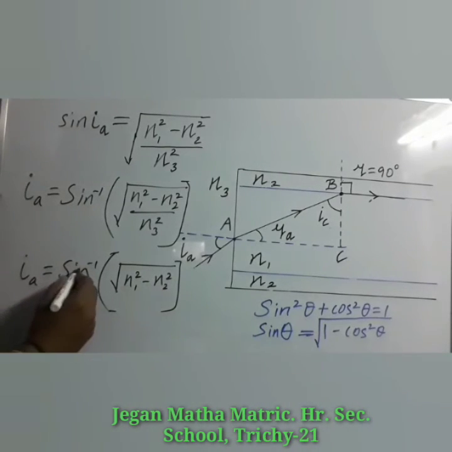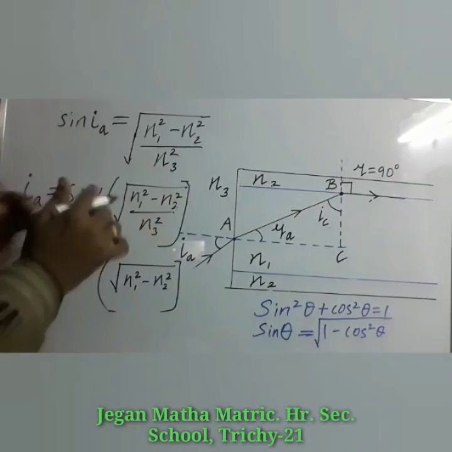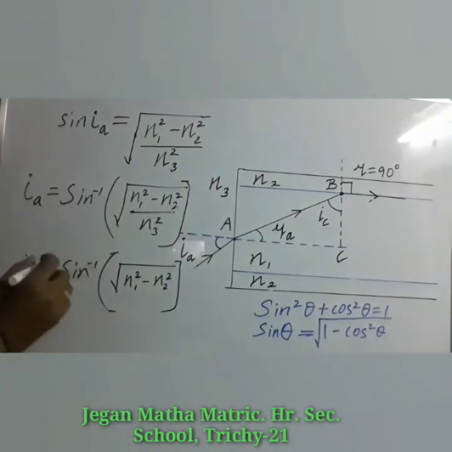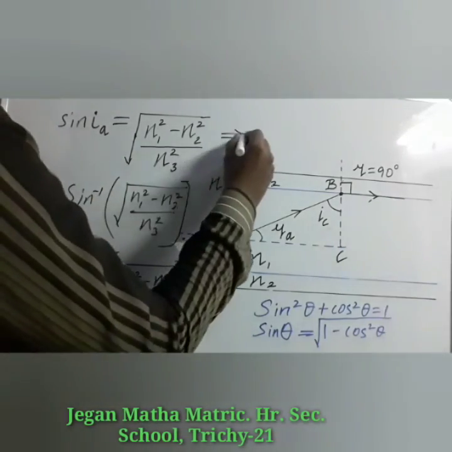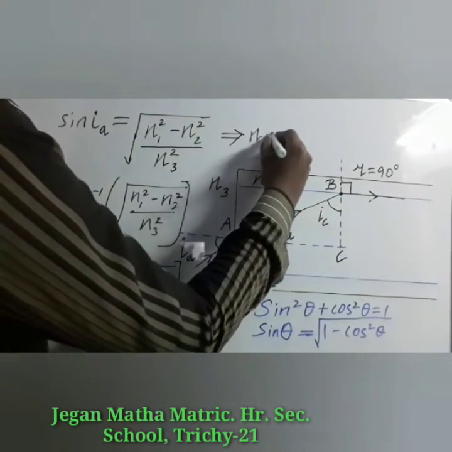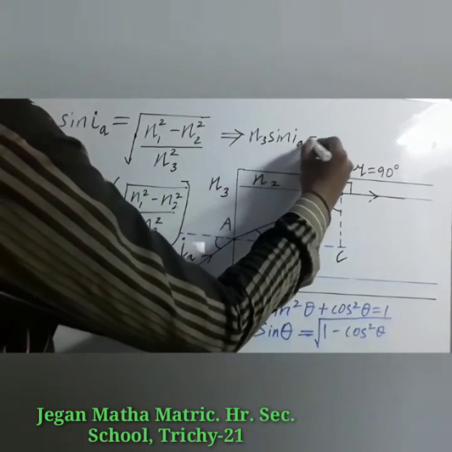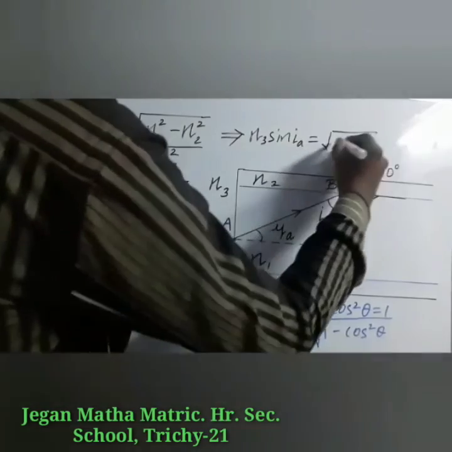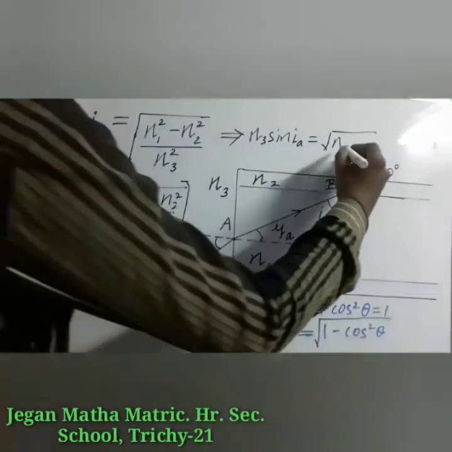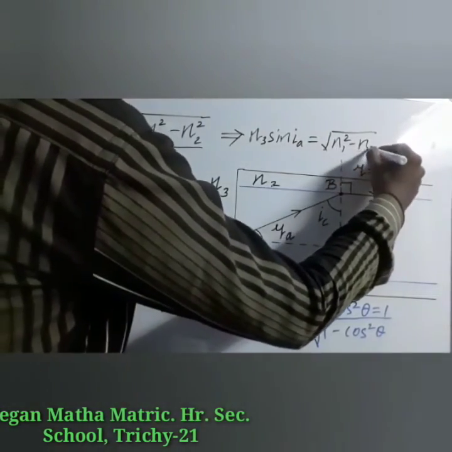So it is only the expression for the acceptance angle. What is the previous expression for this equation? Let me write here, n3 sin IA is equal to root of n1 square minus n2 square.